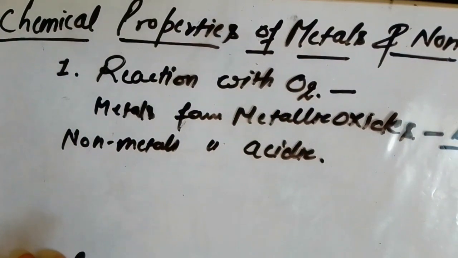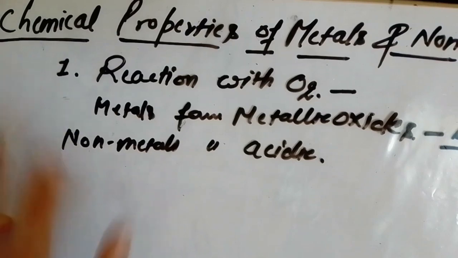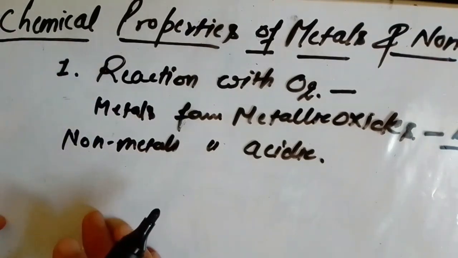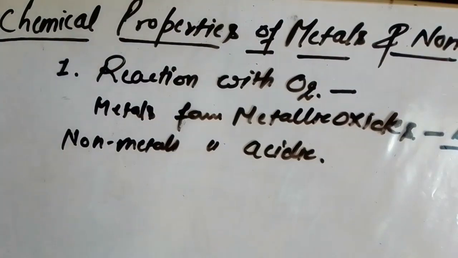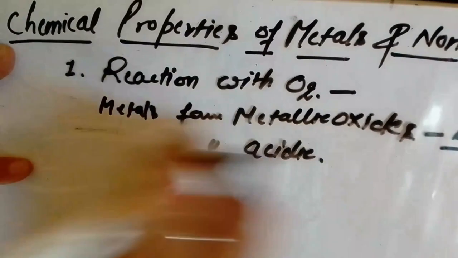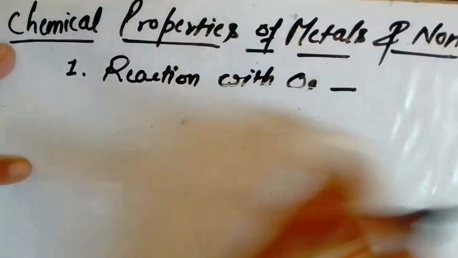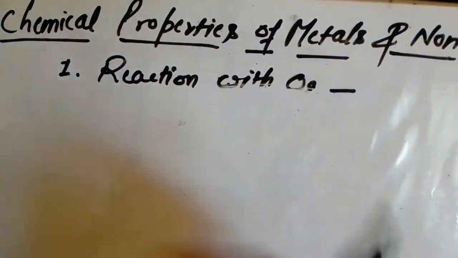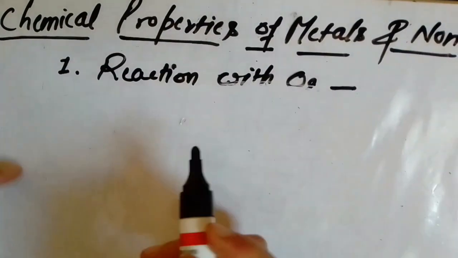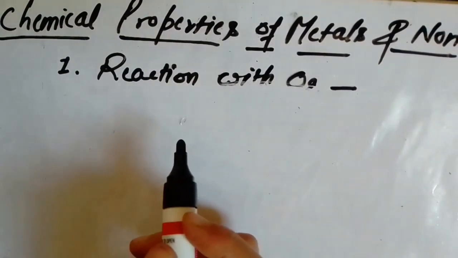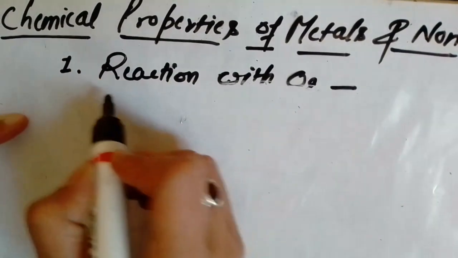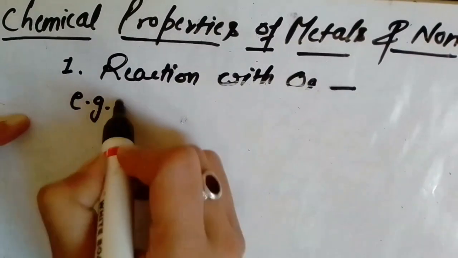Right? So let me write all these in chemical equation form, and also I will demonstrate with an activity. If I write this in equation form, how will I write? I have taken here the example of magnesium metal.